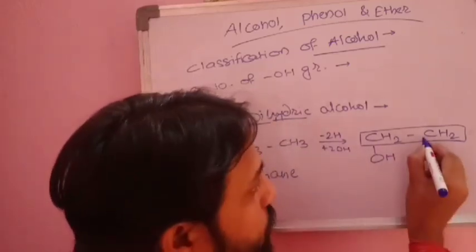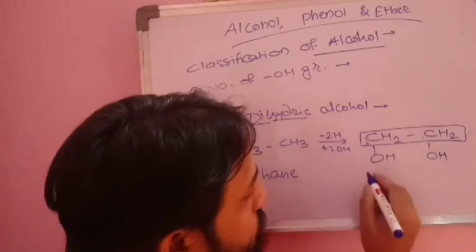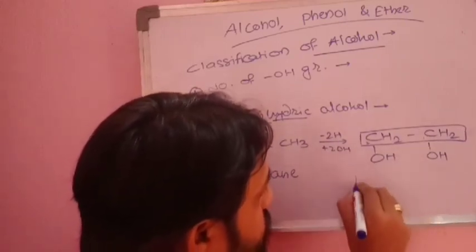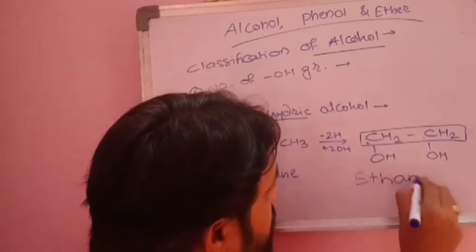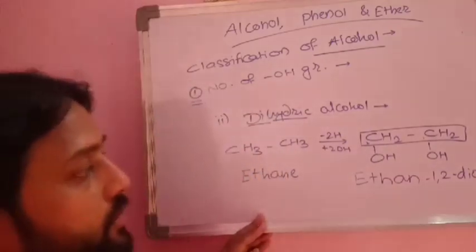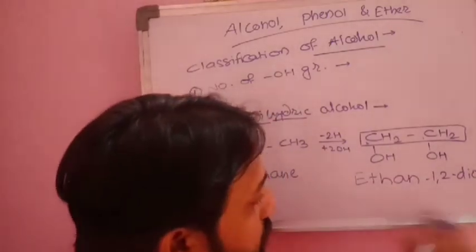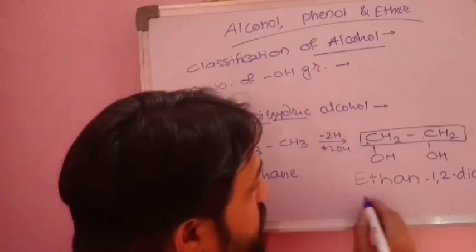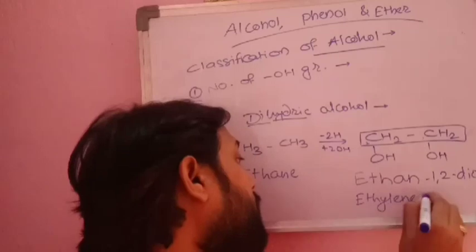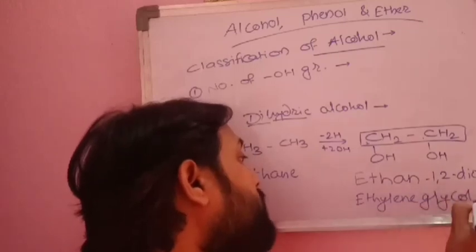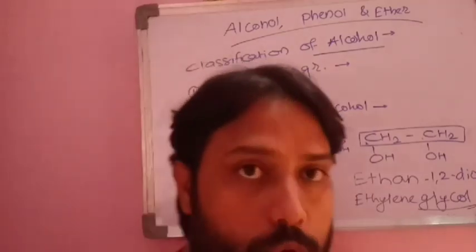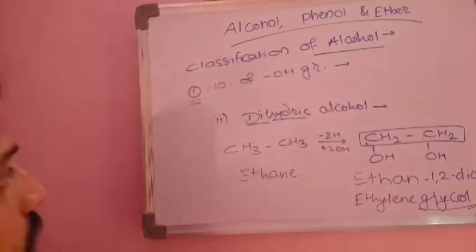Two same functional groups, you can number from any side. Two carbons are there, so we'll get ethane-1,2-diol. This is the IUPAC name, but its common name is of much importance, that is ethylene glycol. Always keep in mind, glycol is the word used for those compounds which contain two OH groups. So this is an example of dihydric alcohol.